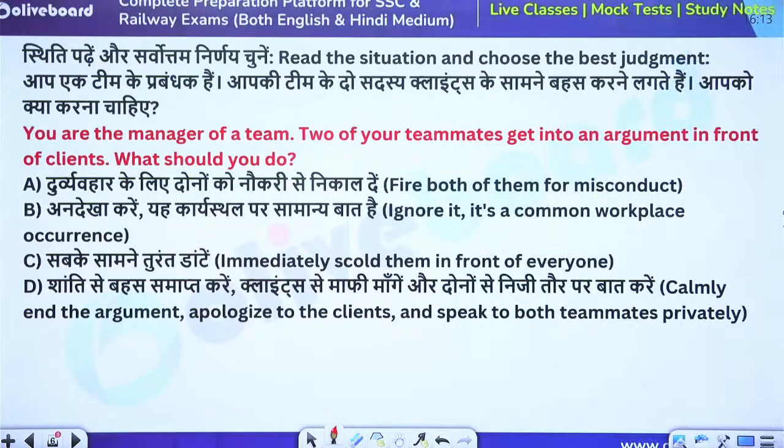You are the manager of a team. Two of your teammates get into an argument in front of the clients. What should you do? Fire both of them for misconduct, ignore it, it's a common workplace occurrence, immediately scold them in front of everyone, or calmly end the argument, apologize to the clients and speak to both teammates privately.